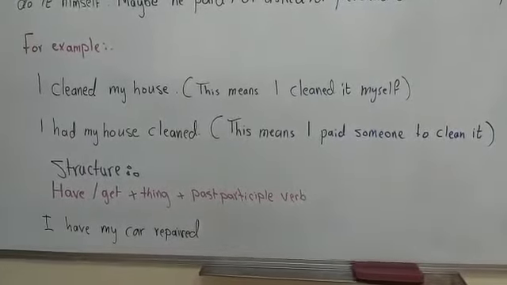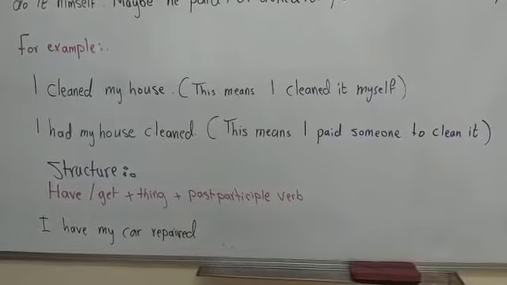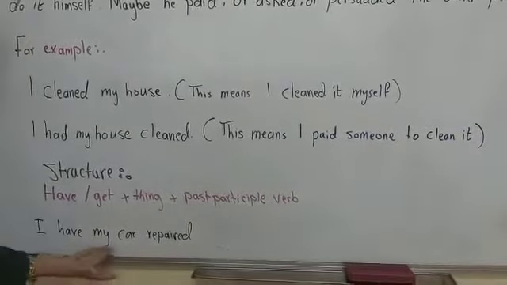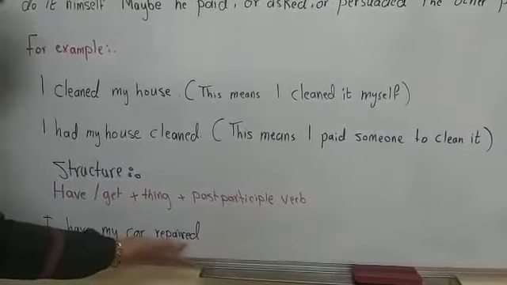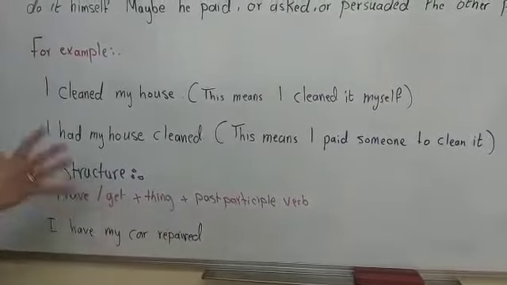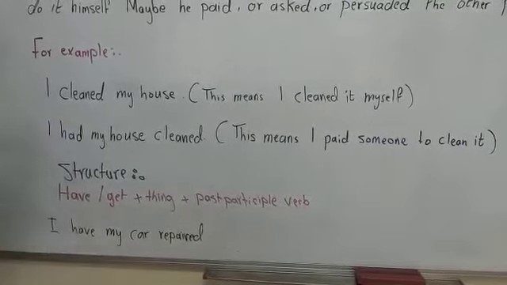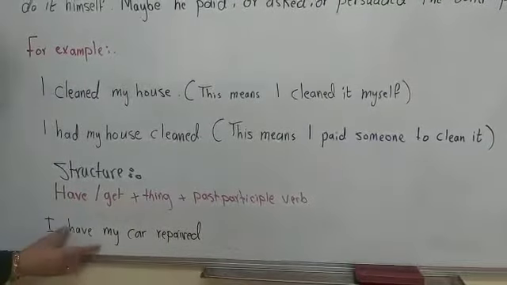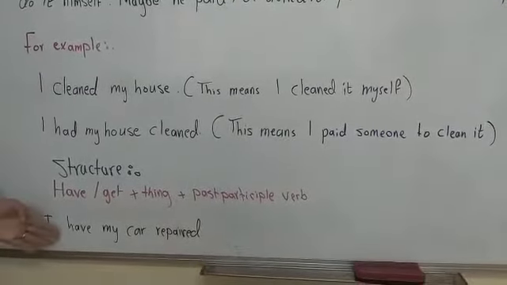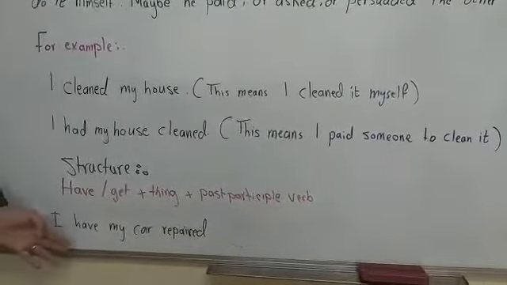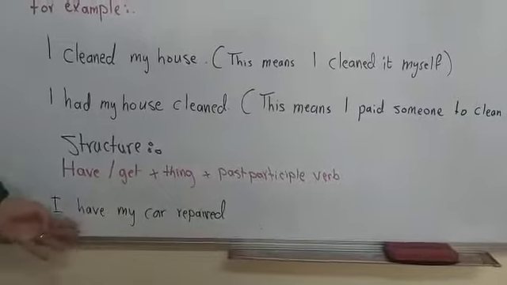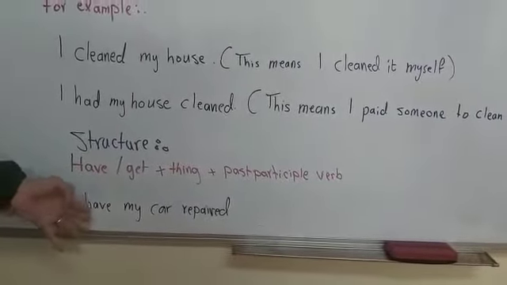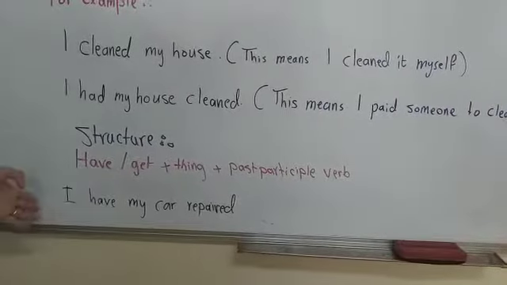Okay, now you have to focus on something, guys. The object or the thing plus the verb 3, or past participle, is a fixed form, ثابت ما بيتغير. But you have to work on the have or get. So if the sentence is in the present, you can use have or has. If it's in the past, we change it into had. If it is in the present perfect, I say I have had.